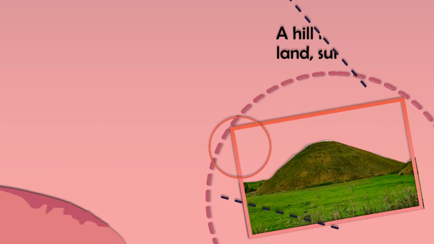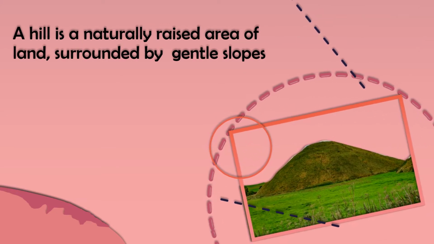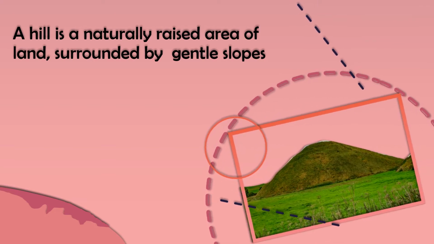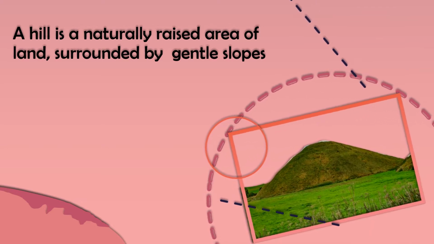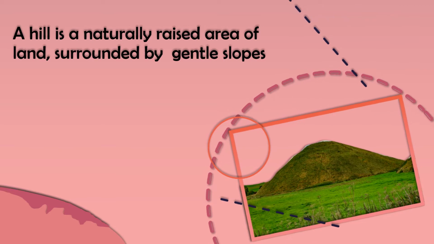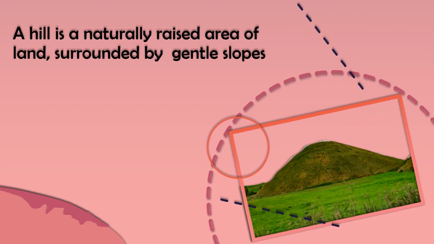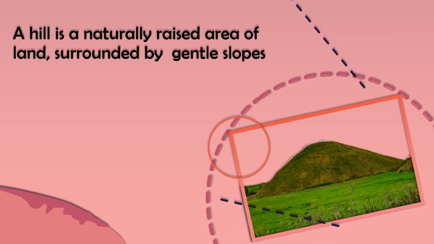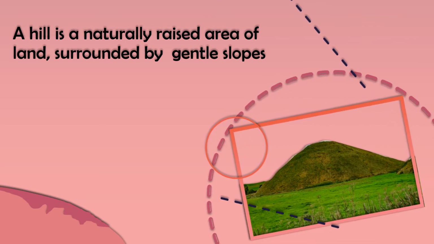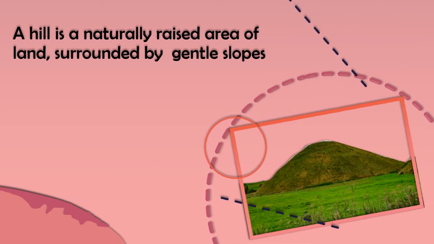The next landform which is higher than plateau is hill. The hill is a piece of land that rises higher than everything surrounding. So when you look at a hill, you find the places around the hill are at a lower height. A hill is usually a rounded natural elevation of land. It has a rounded top and gentle slopes, and hills are formed by tectonic activity. The tectonic plates move, they collide and form the hills.